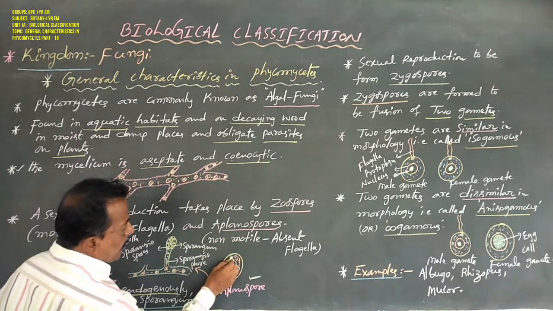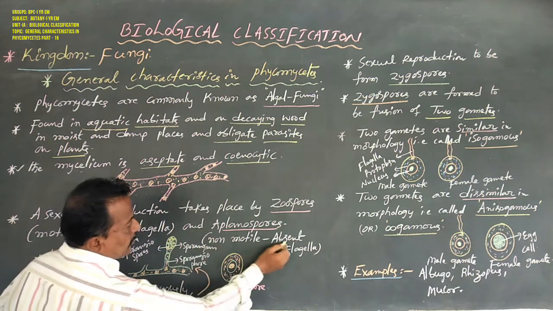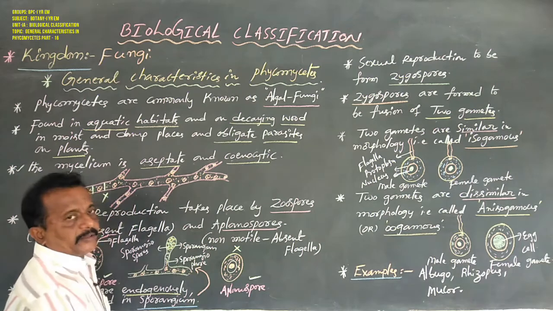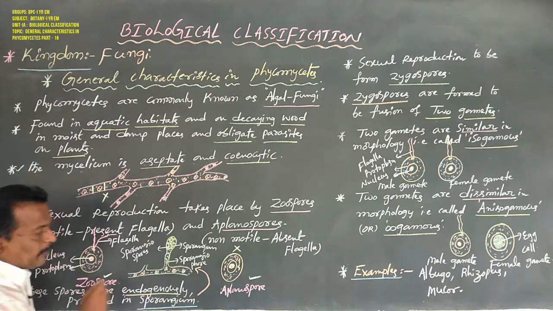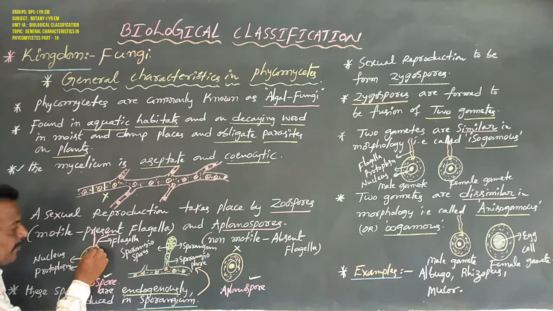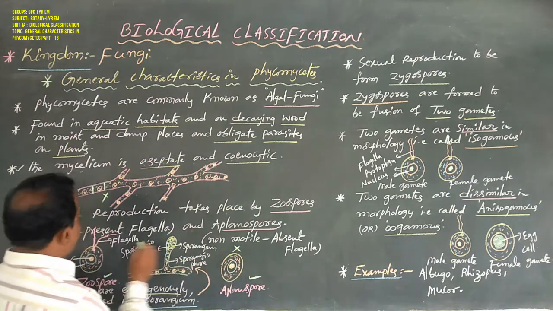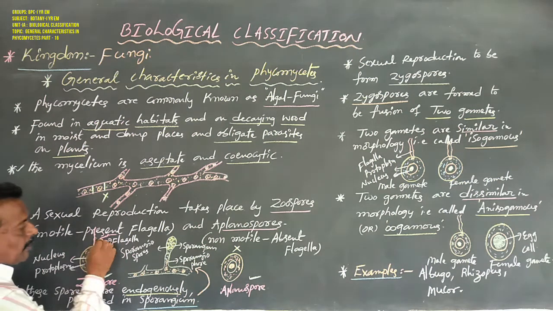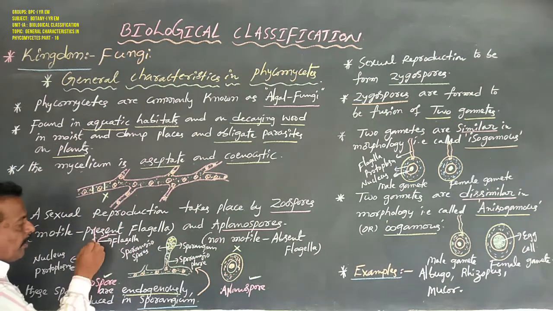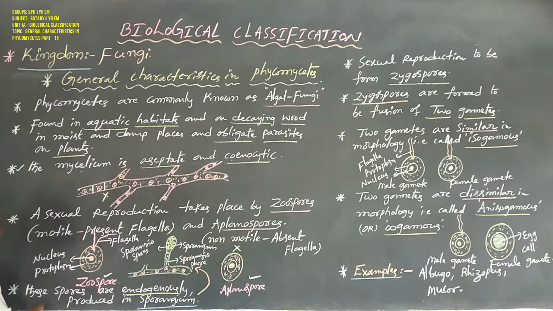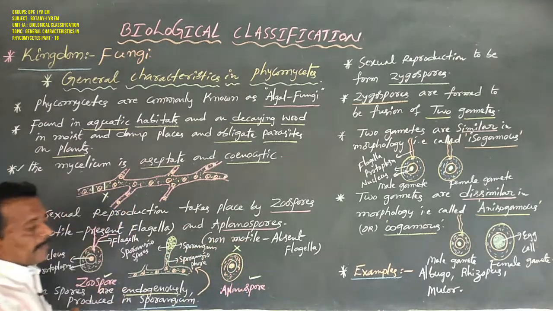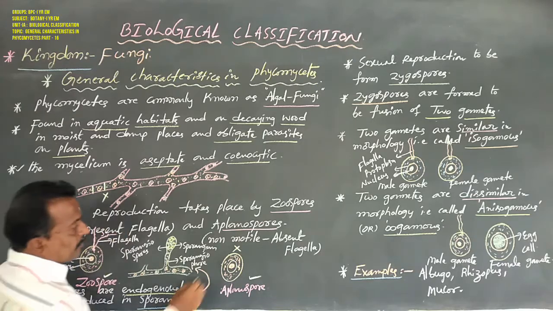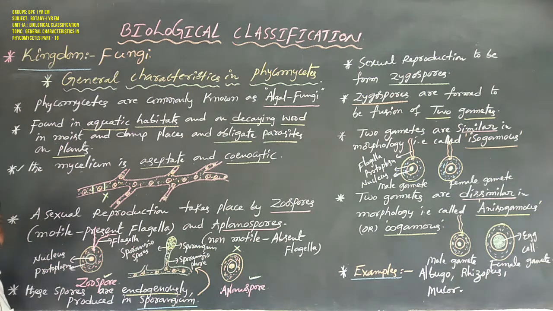Aplanospores are non-motile spores, meaning flagella are absent. Both contain a cell wall, protoplasm or cytoplasm, and a nucleus, but the main difference is that zoospores have flagella while aplanospores do not. In short, motile spores are zoospores and non-motile spores are aplanospores.